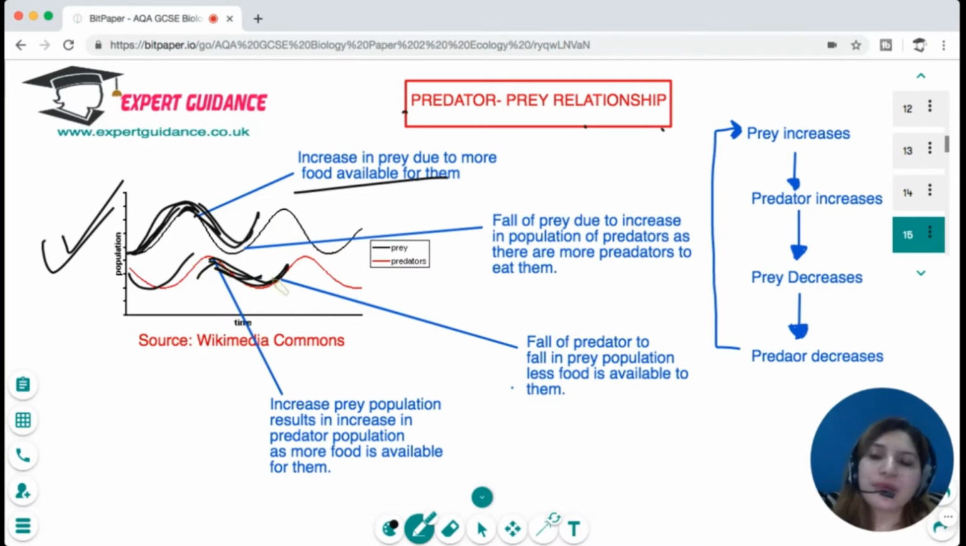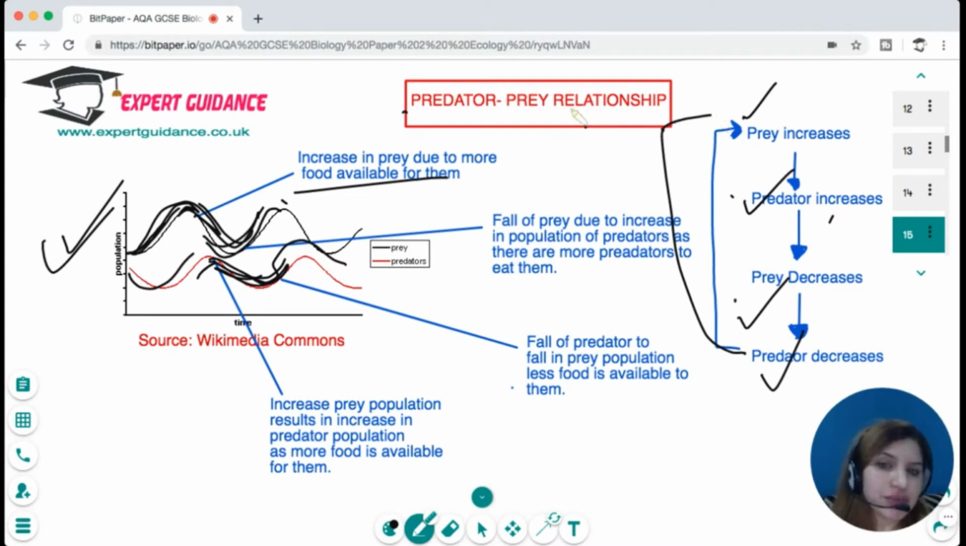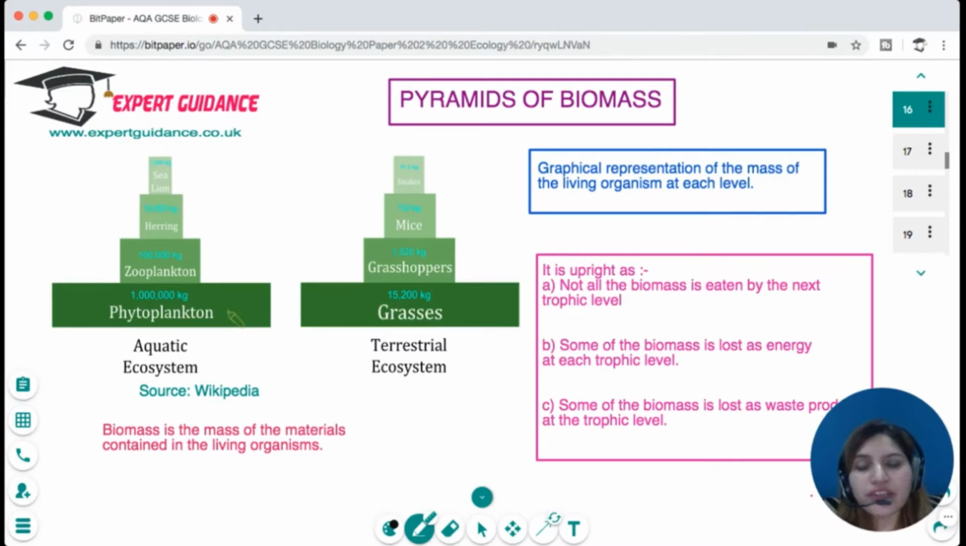Now, as the predator decreases, the prey tends to increase because of less predation. But as the prey increases, again, more food will be available for the predators. That will result in an increase in predator. So this cycle continues. So prey increases, predator increases. Then when predator increases, the prey decreases. And when prey decreases, the predator decreases. And then this whole cycle continues. Okay, so I hope you understand this graph and what is the relationship between predators and prey.